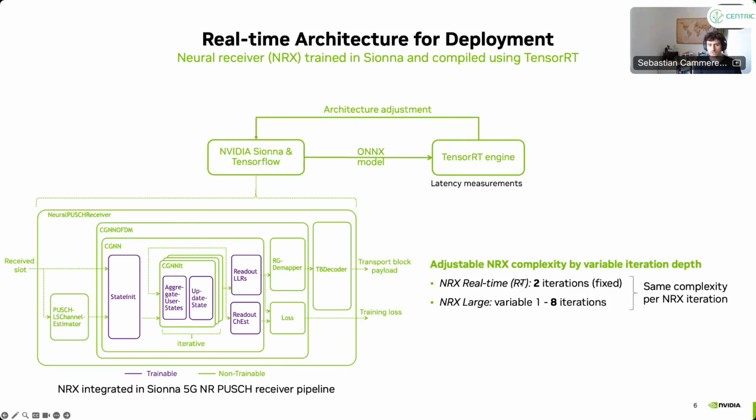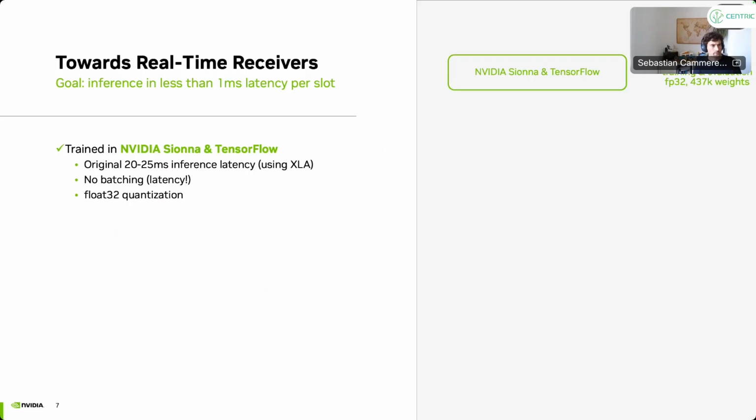And we have now an architecture where we do 2 iterations. We call that real time, because you'll see in a second that it runs quite fast. And then we have one neural network that we call the large network. It has up to 8 iterations, and then we can compare the impact on the block error rates and so on. All right.